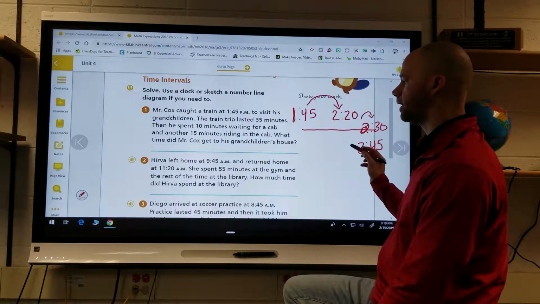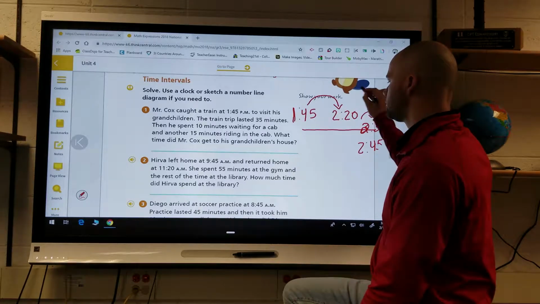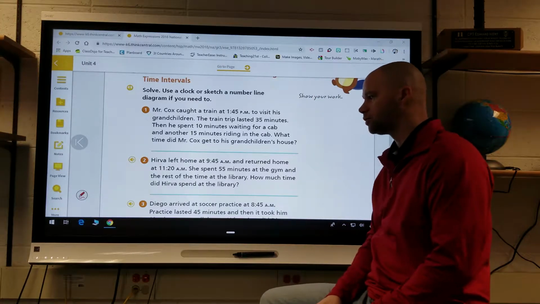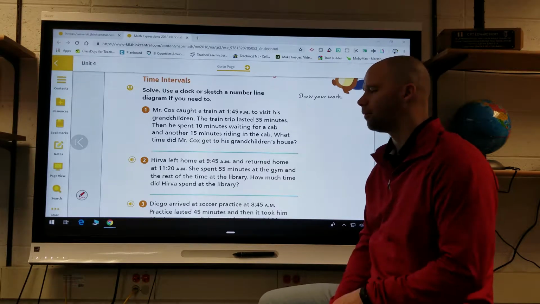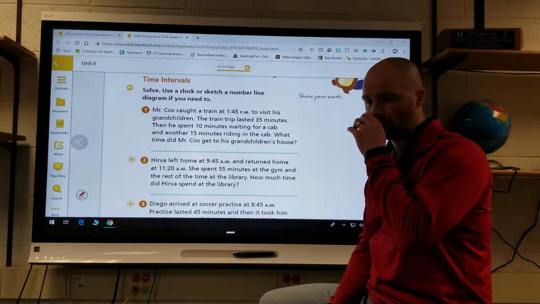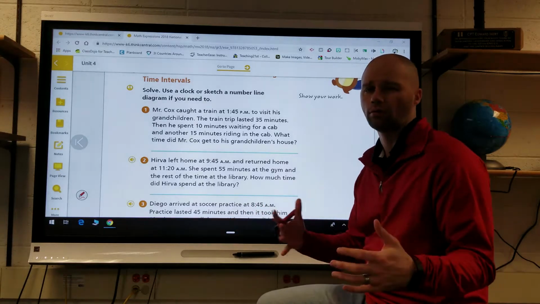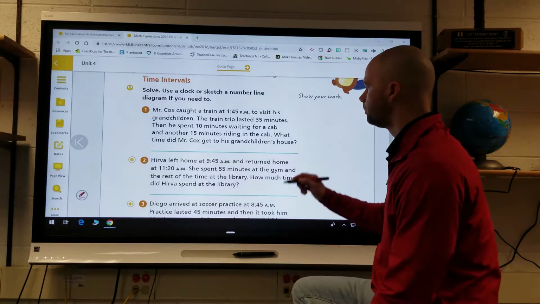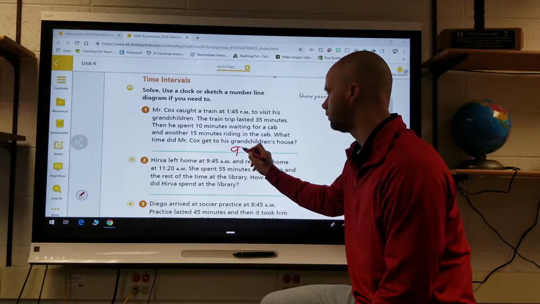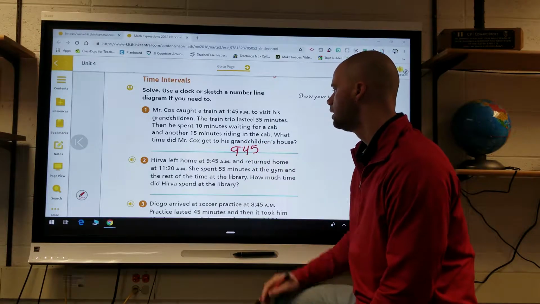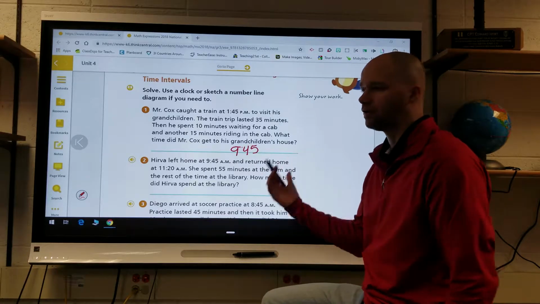Herva left home at 9:45 a.m. and returned home at 11:20 a.m. She spent 55 minutes at the gym and the rest of the time at the library. How much time did Herva spend at the library? So this you could go forward or backwards, really. But knowing that we left at, I'm going to use a space up here now, 9:45. Okay? And we spent 55 minutes at the gym.